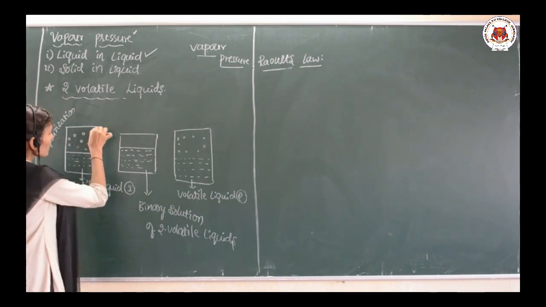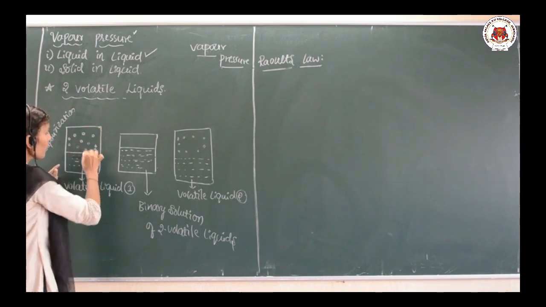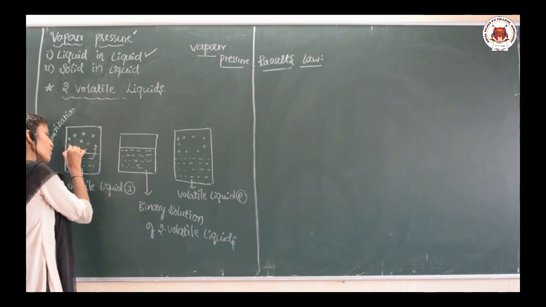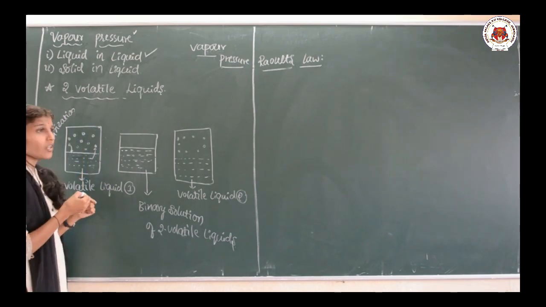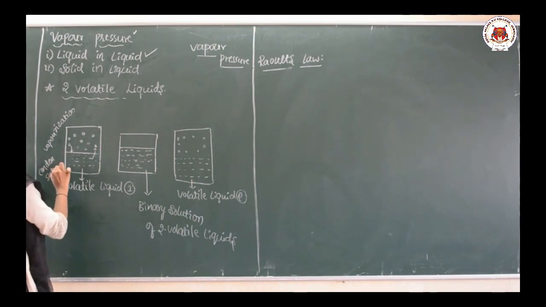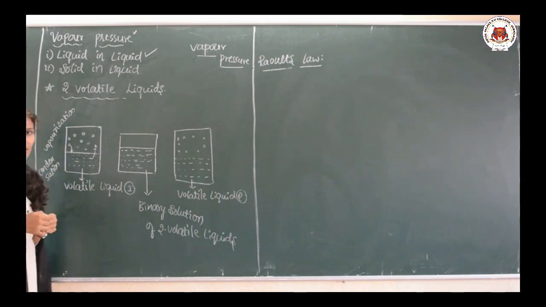Then all these vapors which are collected above the liquid come back to the solution. This process is called condensation.